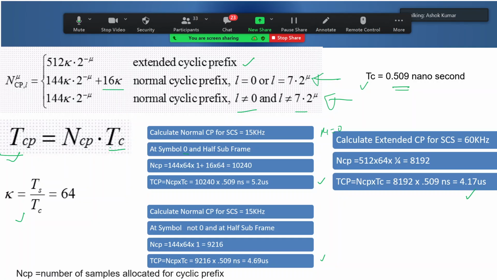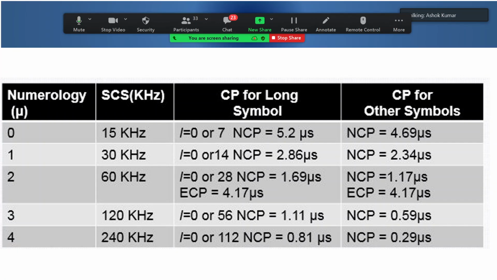Now let's look at the table given in the specification. These calculations are already done and available in the 3GPP specification. For all these numerologies, numerology 0, 1, 2, 3 and 4, they have calculated the CP for long duration. Long duration means at symbol 0 and symbol 7. In case of numerology 0, it is 5.2 microsecond, which we calculated, and at other symbols it was 4.69 microsecond.